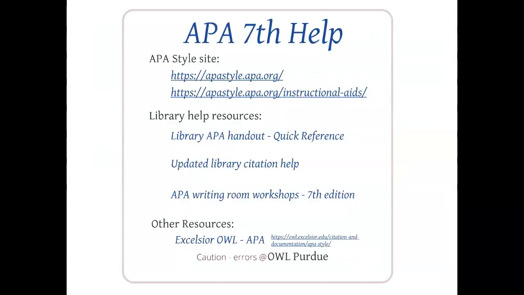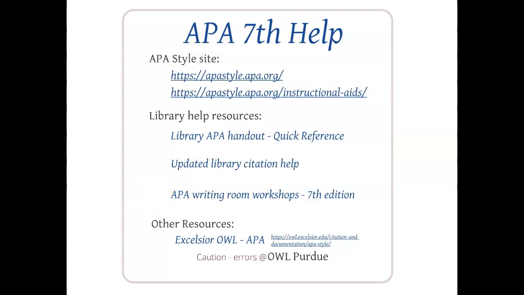So how do you get help with APA 7th edition? The APA Style Guide is actually very, very good. They have excellent examples. They have excellent sample papers. I'll show you that in a second. The library also has a number of help resources. We have updated our library APA handout for 7th edition. We have a citation page with more information. And as you're experiencing right now, the APA writing room workshops will all be 7th edition moving forward.